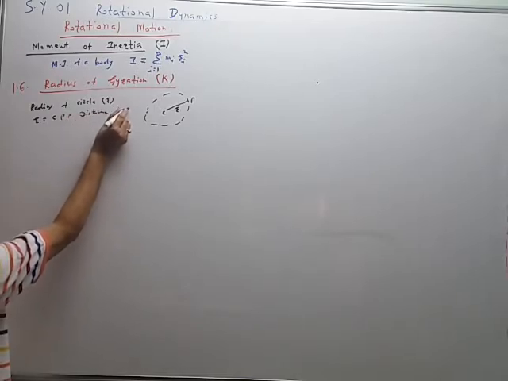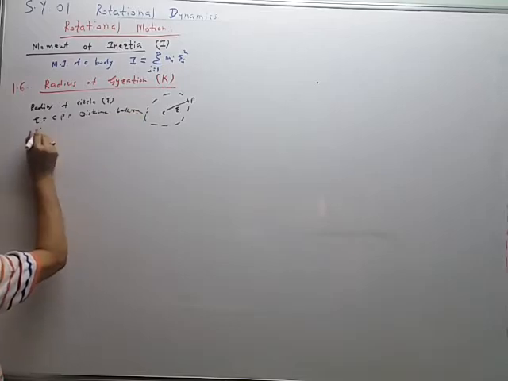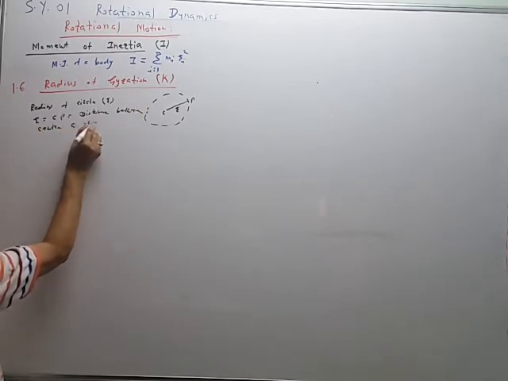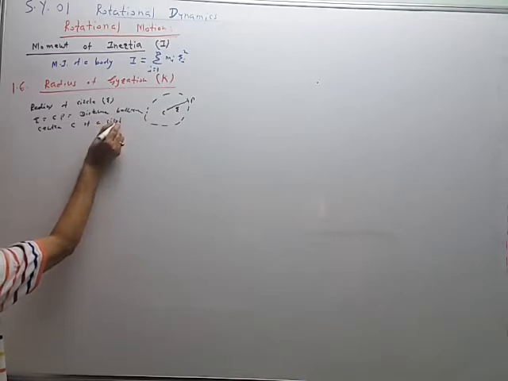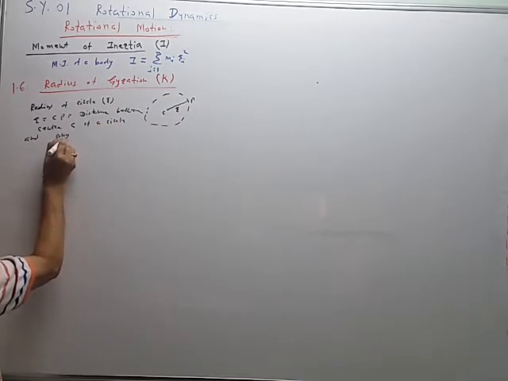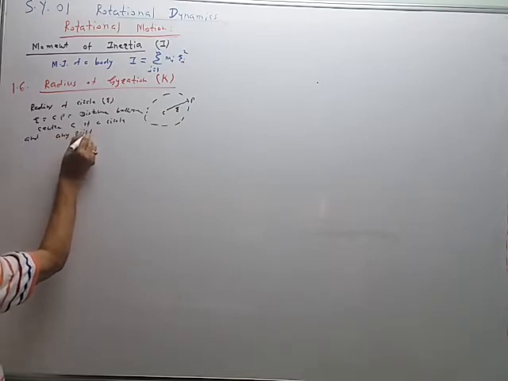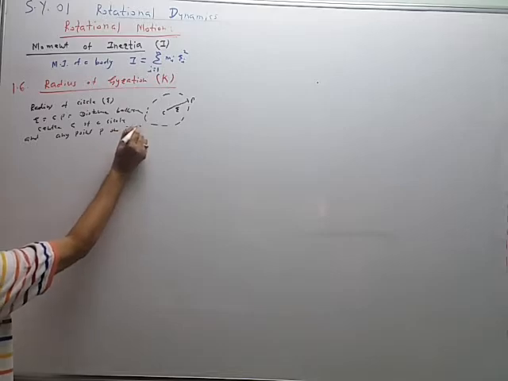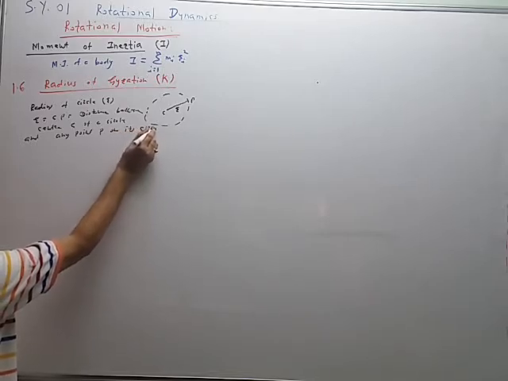It is the distance between center C of a circle and any point P on its circumference.